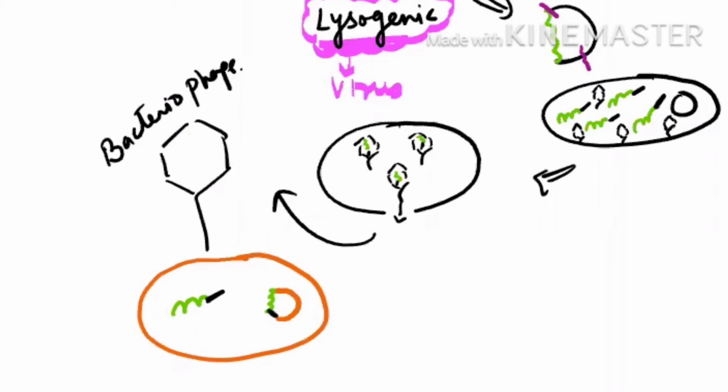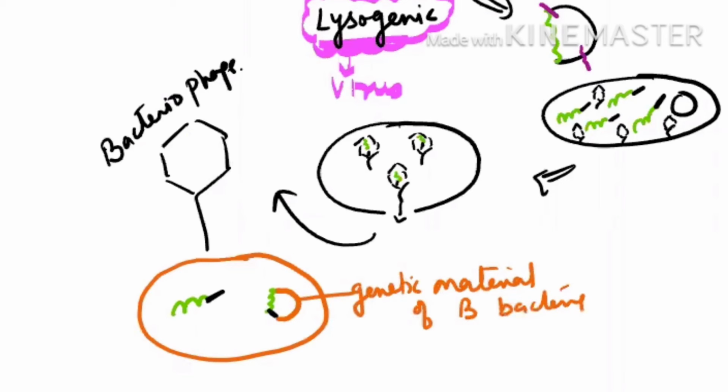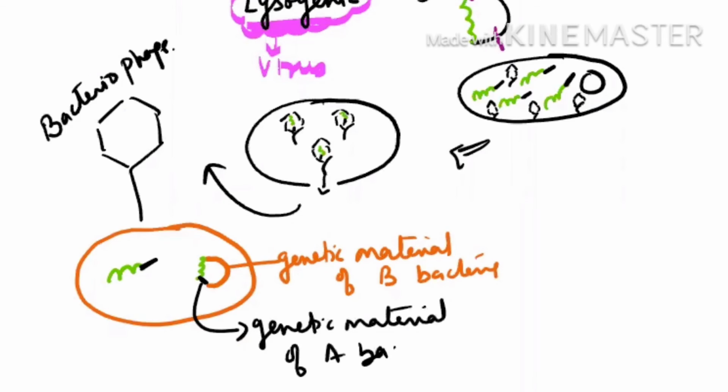If you analyze carefully, let us assume this is the genetic material of B bacteria, and this in black color is the genetic material of A bacteria. So isn't the genetic material transferred from one bacteria to another bacteria with the help of a virus? That is why this method, in which they are using a virus as an agent to transfer their genetic material, we call transduction.